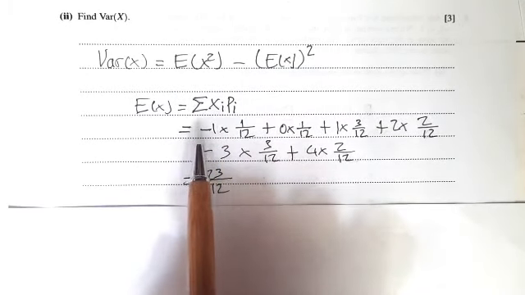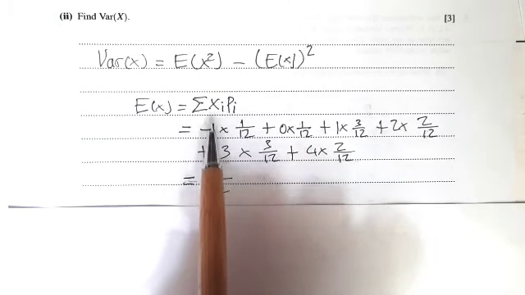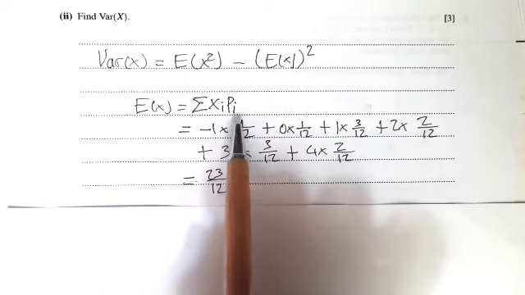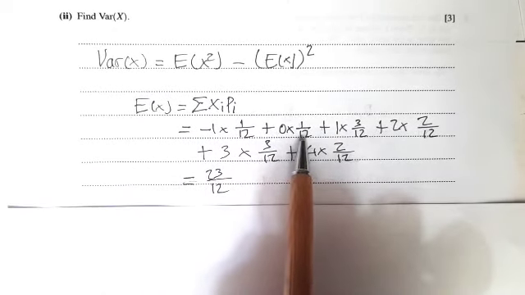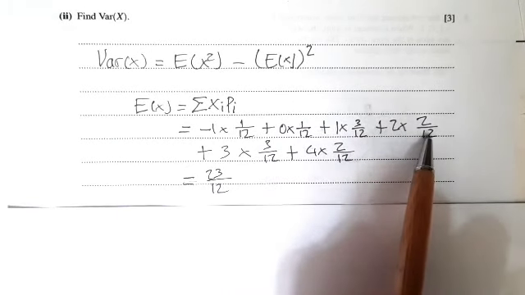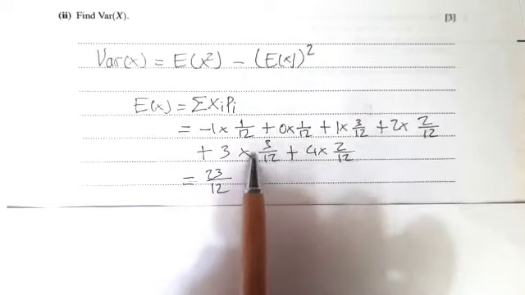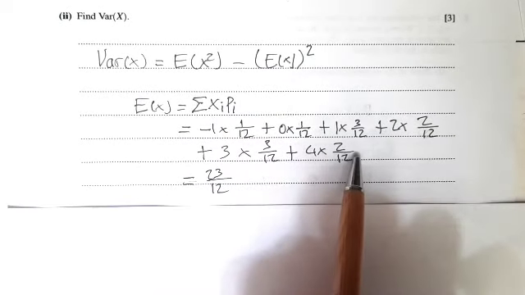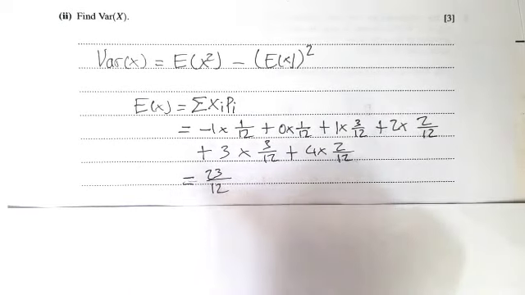From the probability distribution table in part I, E(X) is -1 times 1 over 12, plus 0 times 1 over 12, plus 1 times 3 over 12, plus 2 times 2 over 12, plus 3 times 3 over 12, plus 4 times 2 over 12, which equals 23 over 12.